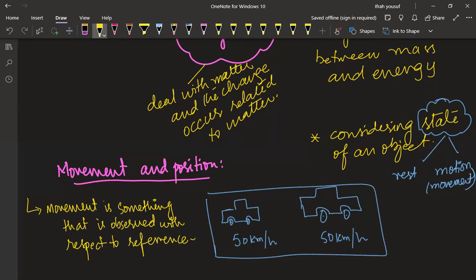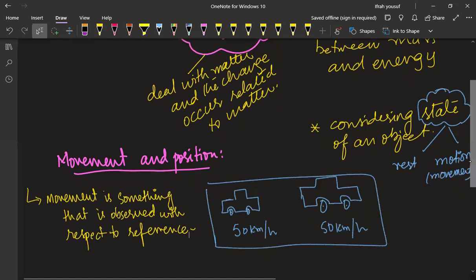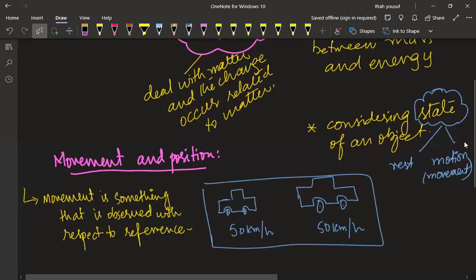Are you able to observe what I'm writing? Maybe my words are not visible enough. No, they are clear. Okay, well done.